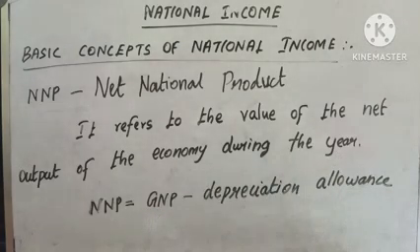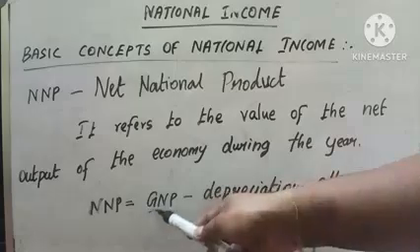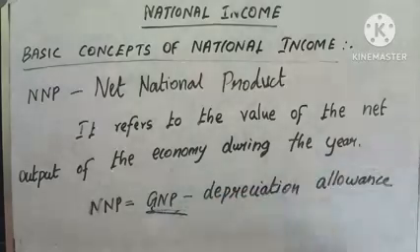So in GNP, what did we include? Can you guess? In GNP, we include the net income from abroad. Am I right? So for calculating NNP, we have to deduct depreciation from GNP. We have to deduct the depreciation allowance.